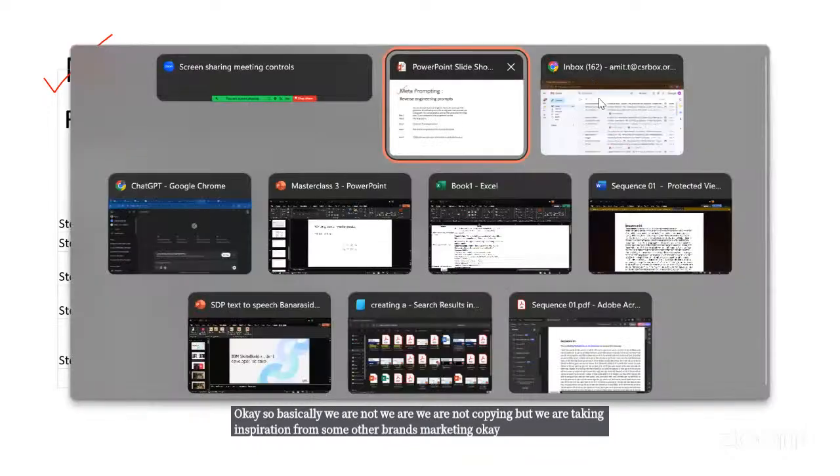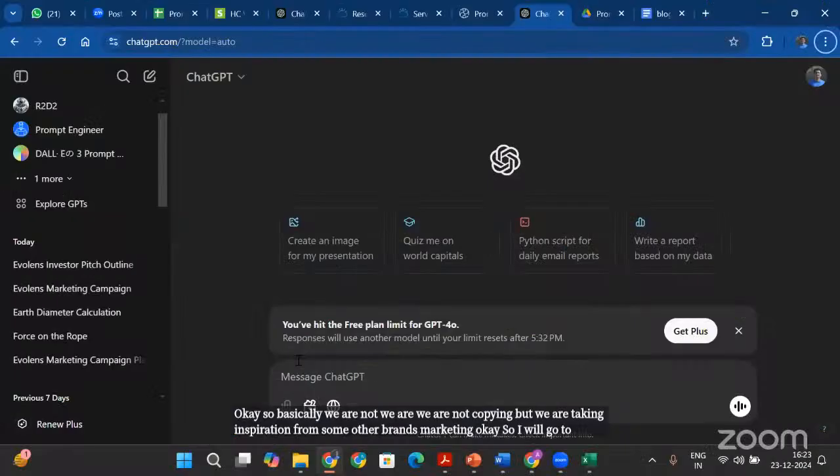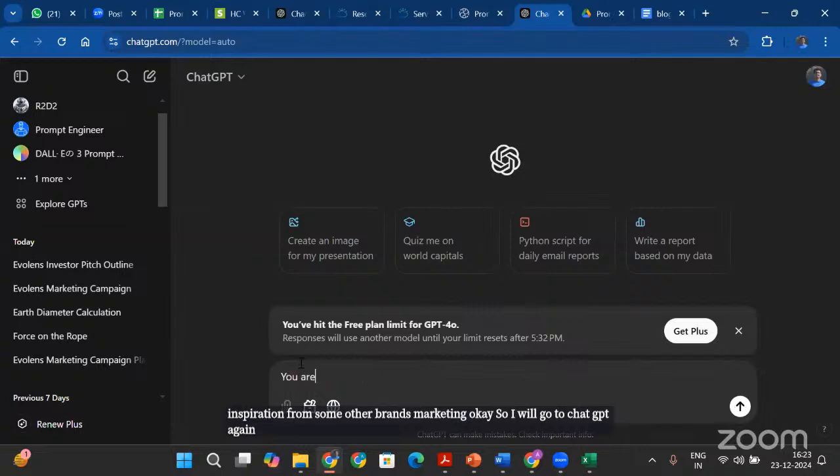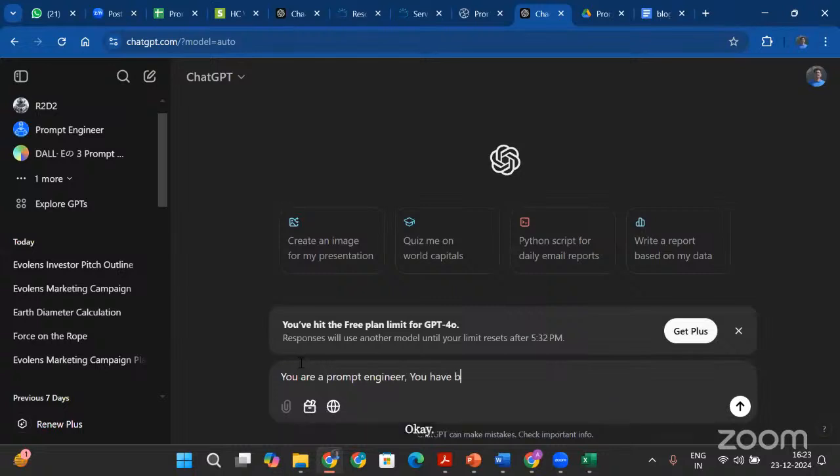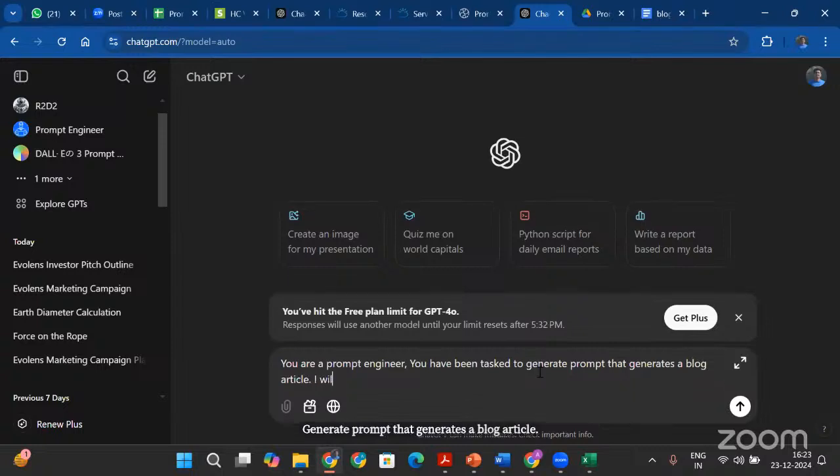I will go to ChatGPT again and ask, you are a prompt engineer. You have been tasked to generate a prompt that generates a blog article. I will give you a blog article.